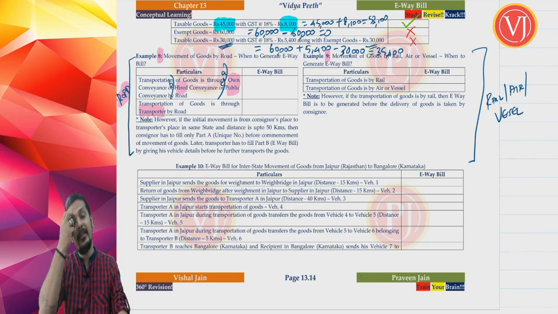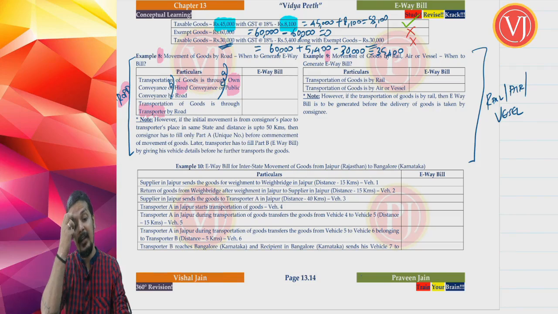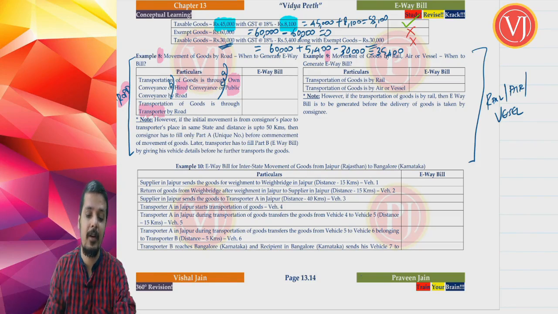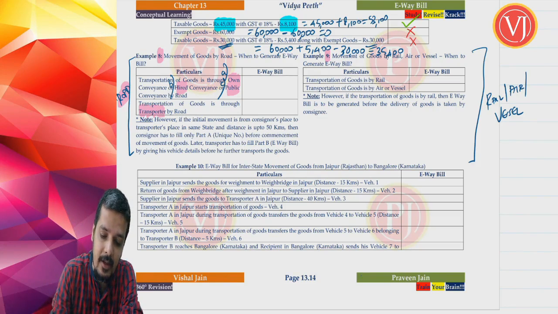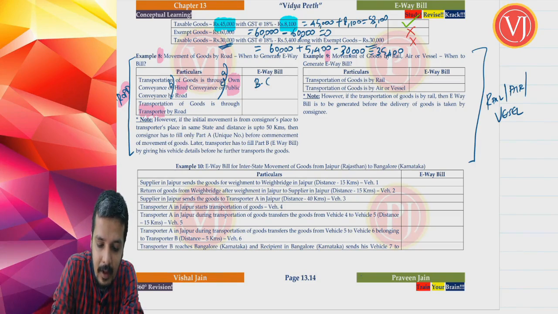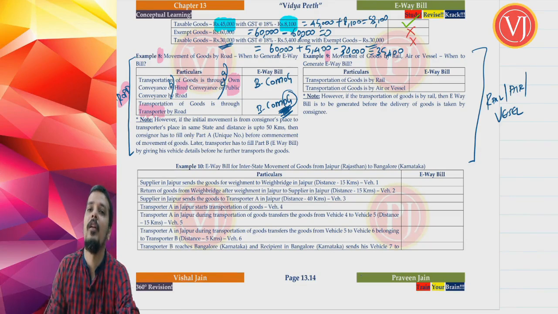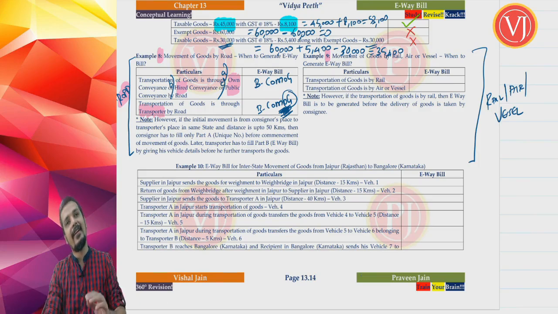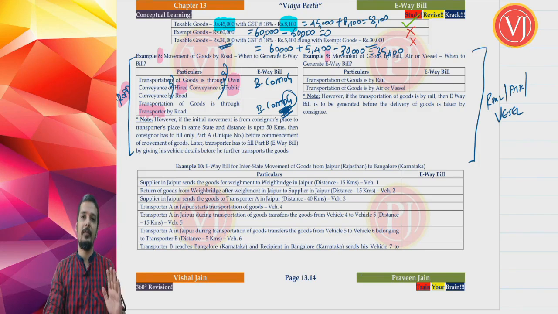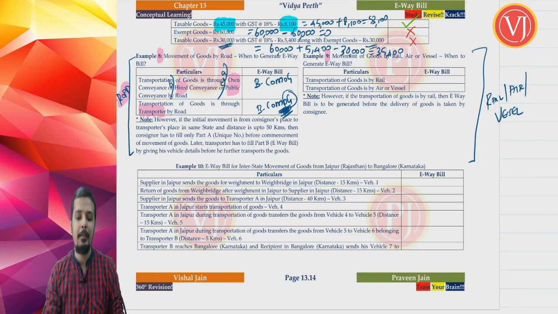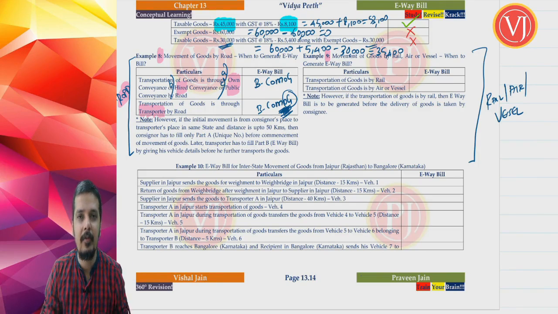Now, in both the cases, friends, you have to understand that e-way bill has to be generated before the commencement of movement of goods. I'll repeat the point. E-way bill has to be generated before the commencement of movement of goods. Before even goods are taken outside your place, generate e-way bill.